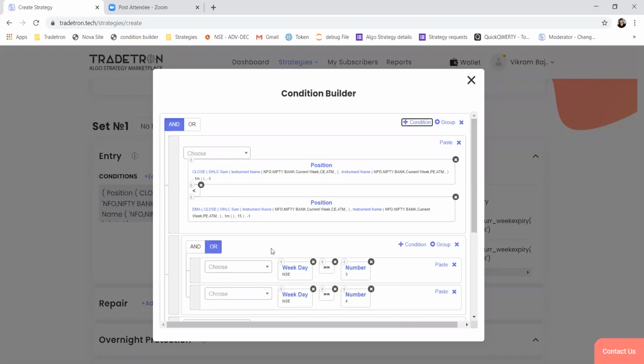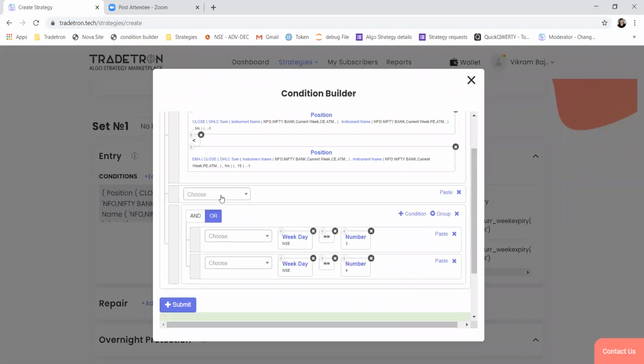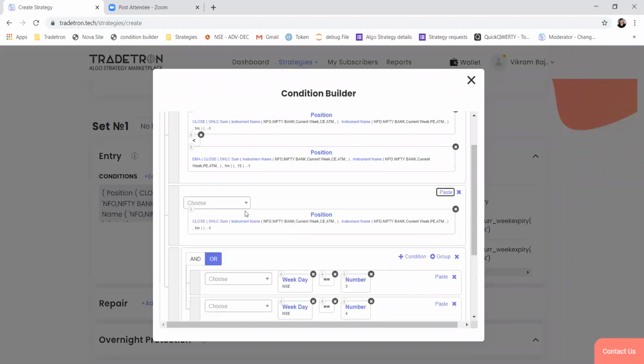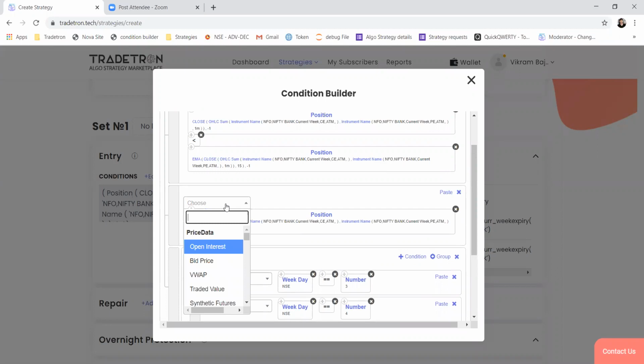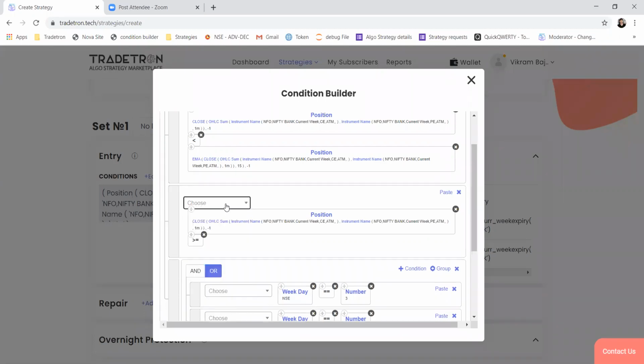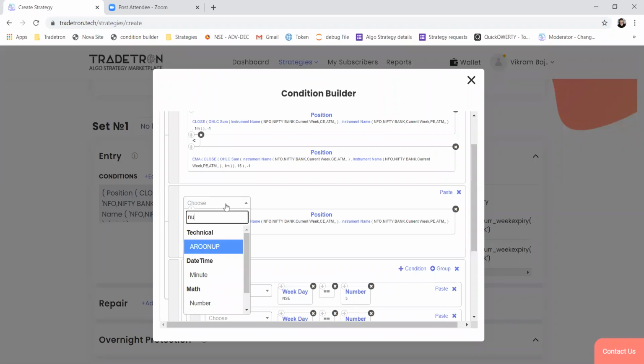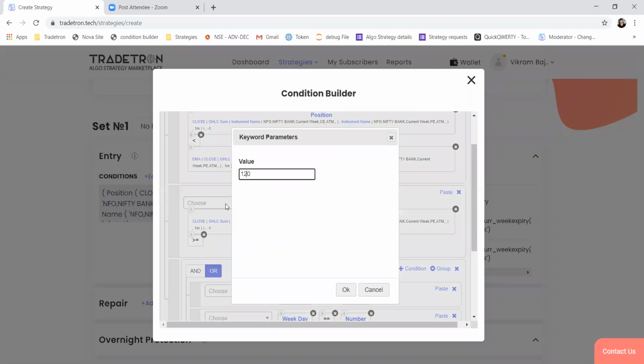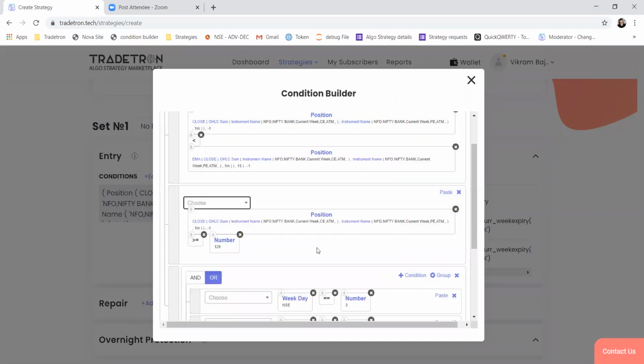So you can have one more additional condition. You'll just paste the same, and check this value should be greater than or equal to 120. So before selling the options, it will check whether its combined premium is at least 120 rupees or not.